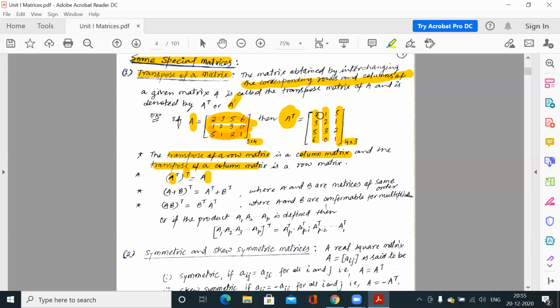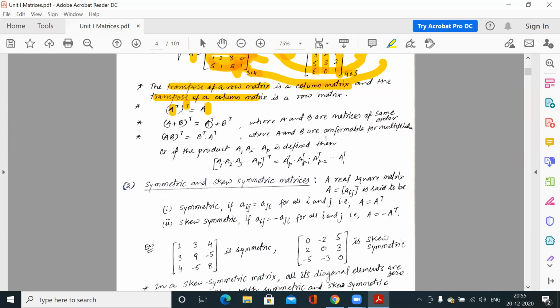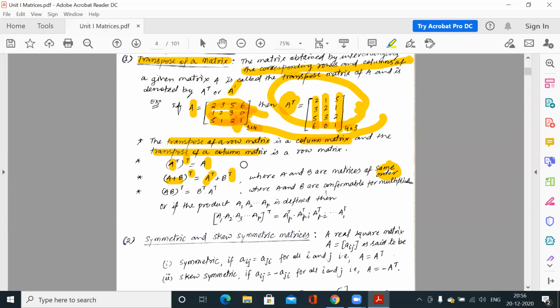The first row becomes the first column: 2 1 5 is the first column, 3 2 1 the second column, 5 3 2 the third column, 6 0 1 the fourth column. So the transpose of the transpose of any matrix gives you the original matrix. Here are some more properties. If you add two matrices of the same order, because addition is only possible when the matrices are of the same order, then the transpose of the sum is A transpose plus B transpose. You can verify these properties with examples.